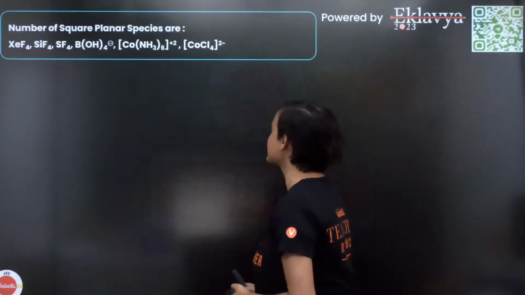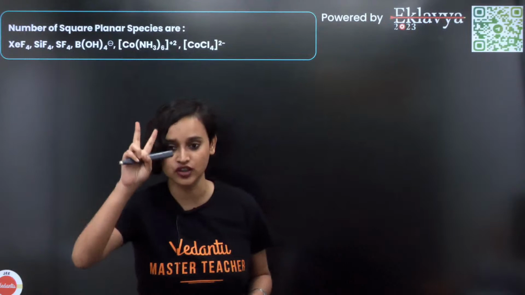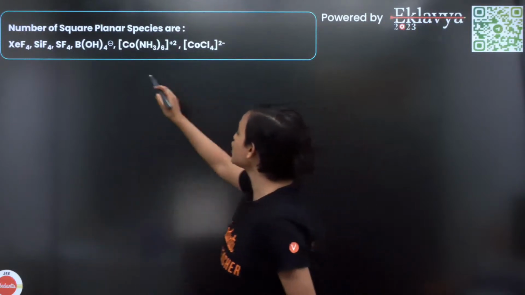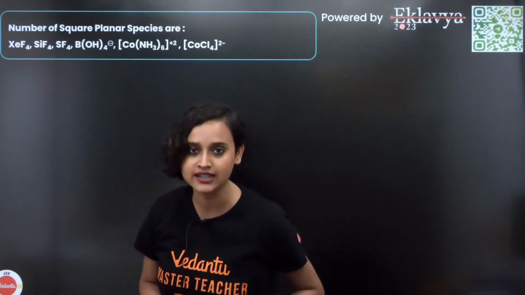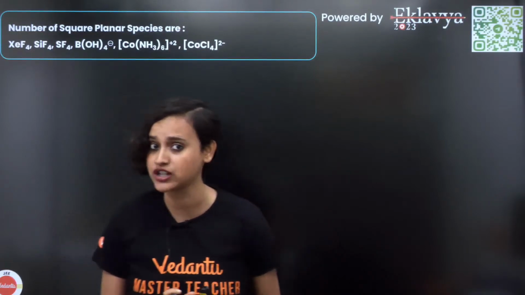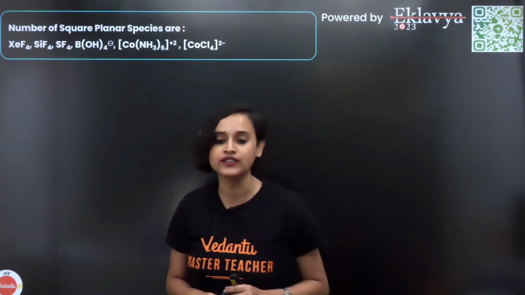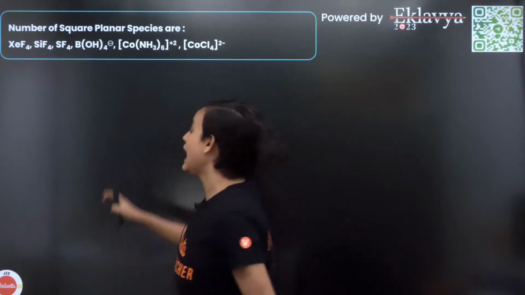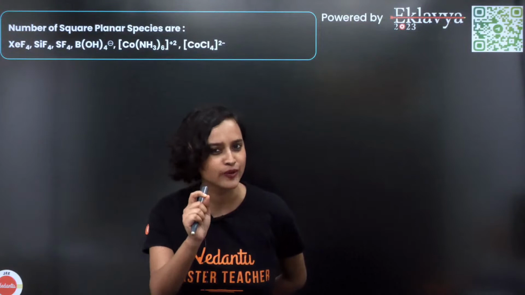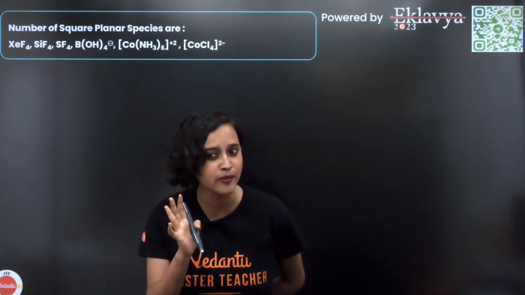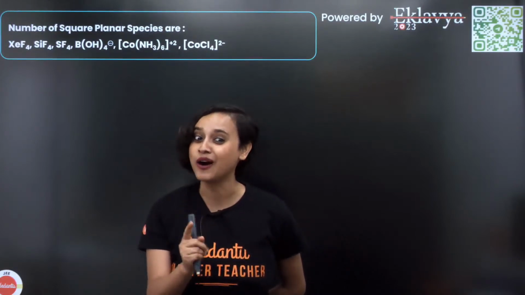So let us begin. Now the first question that I have here from the second shift today is: number of square planar species are. Okay, number of square planar species, that means this is an integer type question. You just had to tell how many of them are square planar. And if you remember, in yesterday's predictor mock test, we did a question where there were xenon compounds, and we noticed that one of the xenon compounds was square planar.